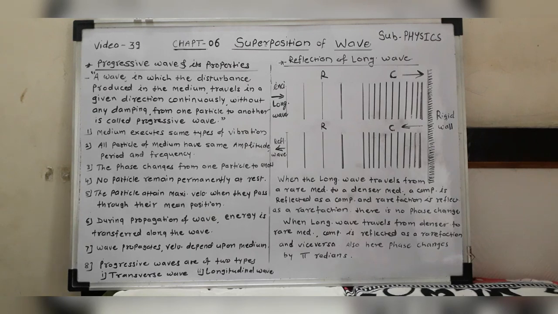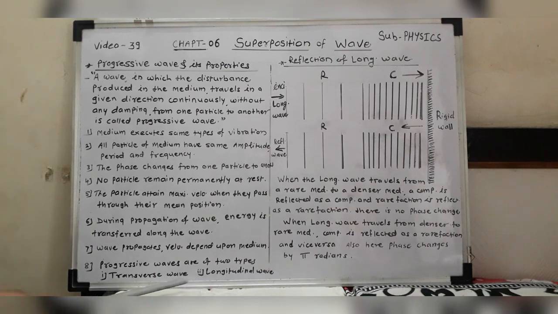Then next, the wave propagates, and its velocity depends upon its medium, whatever it may be. The velocity of propagation of the wave depends upon the medium. And the last one is that the progressive wave can be divided into two types, and you know that well.